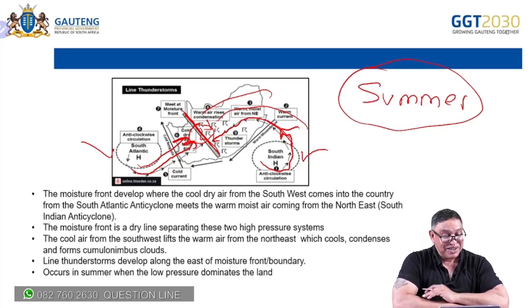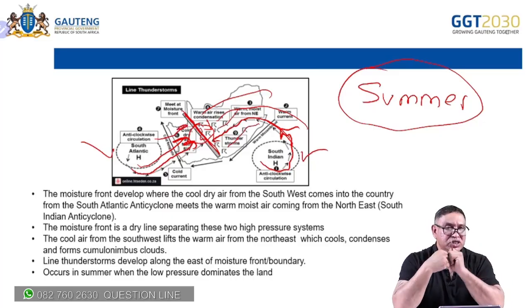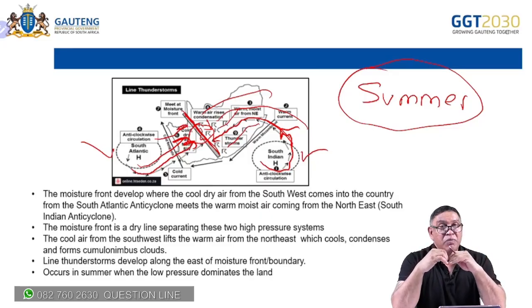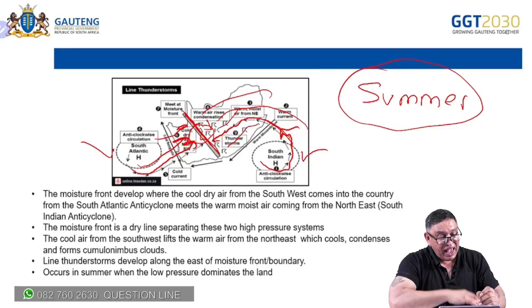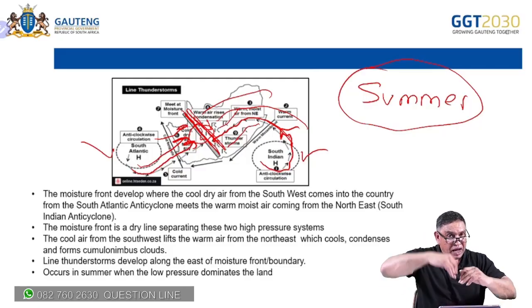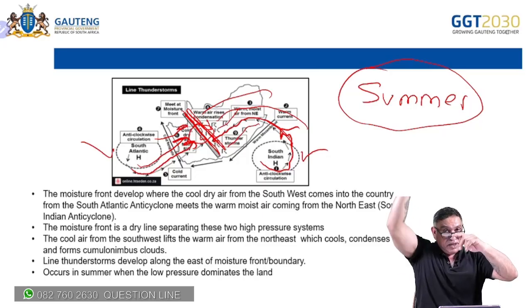It's a moisture front. So along this, when the cold, dry air meets the warm, moist air from the South Indian Ocean, what happens? The warm air will be pushed up, and as it is pushed up, there will be rapid upliftment. Cold air meets this warm air, and it shoots up. What's going to happen?